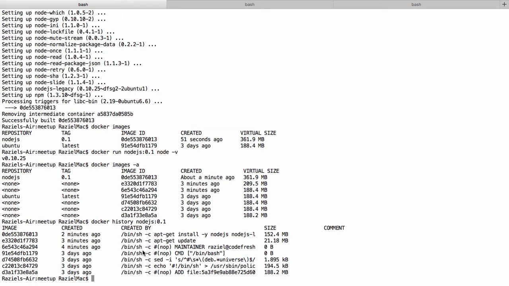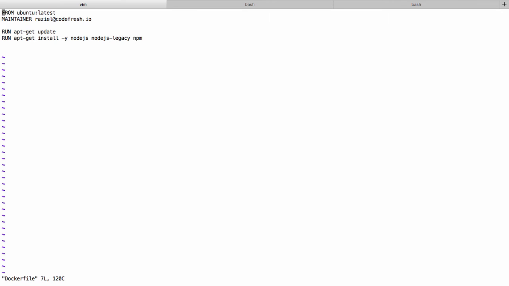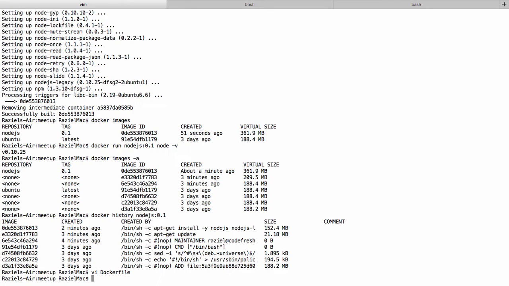Now let's see this caching in action. Let's go back to our Dockerfile, and let's add one more command at the end. Let's do RUN apt-get clean. Okay, let's run the Docker build again. This time we'll change the tag to be 0.2. Sorry, docker build 0.2.